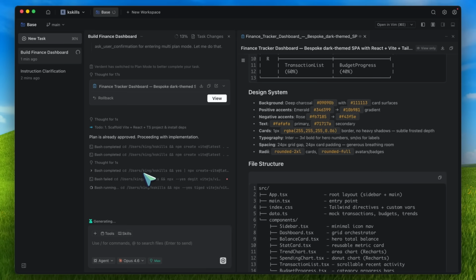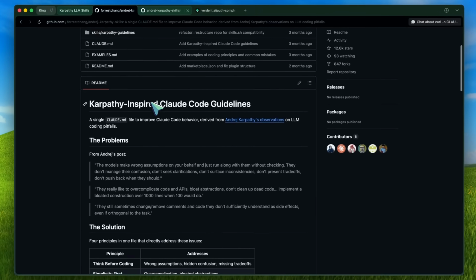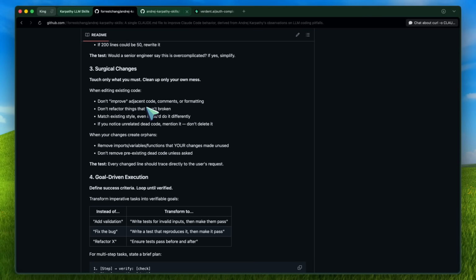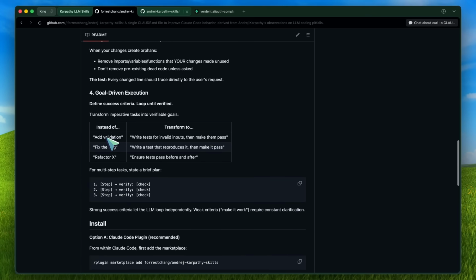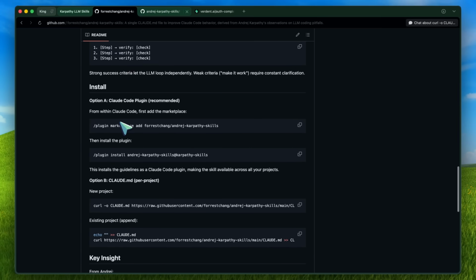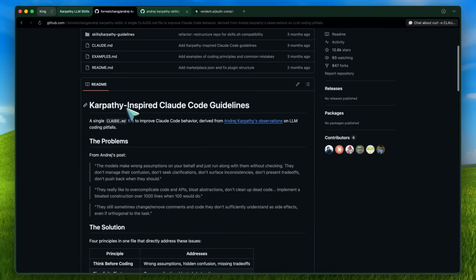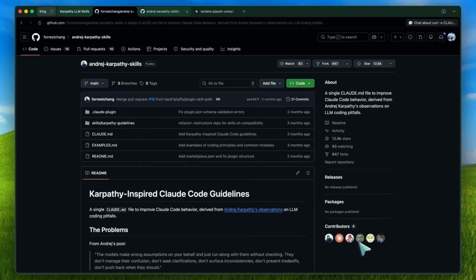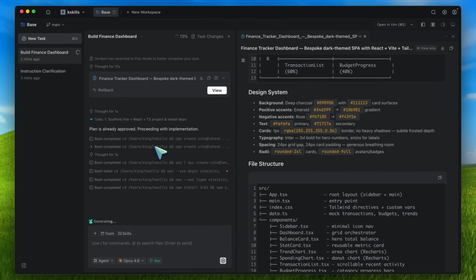Now, one more thing I want to say here is that this repo is valuable even if you never install it exactly as is, because the 4 principles are just solid advice for prompting coding agents in general. Think before coding, keep it simple, change only what is necessary, and define success clearly. If you start prompting your agents with that mindset, you will already get better results. But if you actually install the repo and bake those principles into the tool itself, then you do not have to remember to restate them every single time. The discipline is already there by default, which is pretty good for sure.